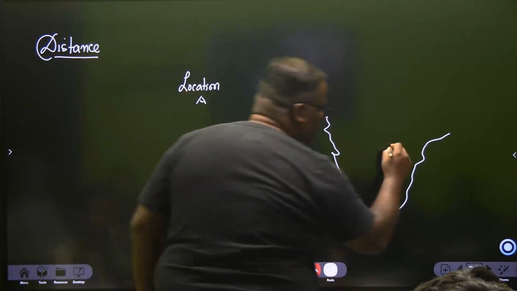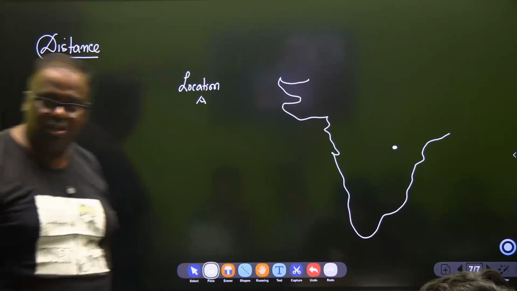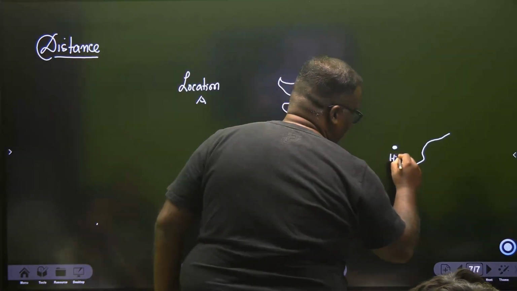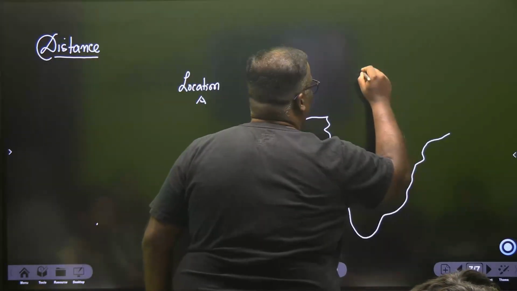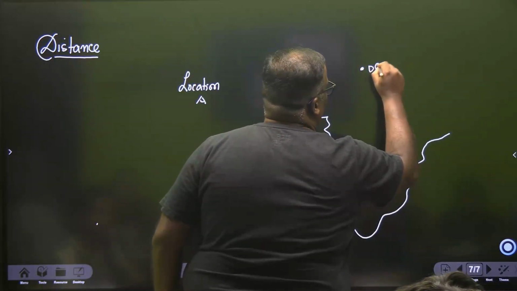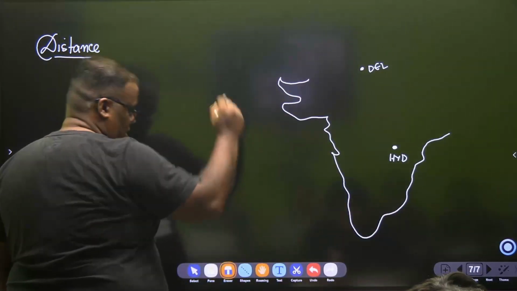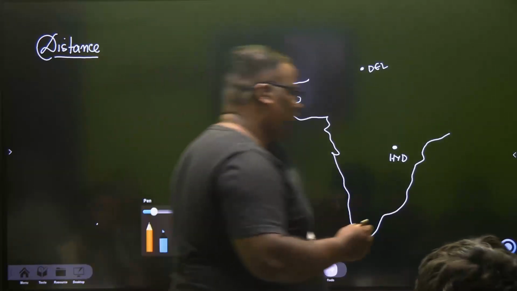So this is where we are. You saw this as a pumpkin now. What is the map of India? We are in Hyderabad. And suppose we need to go to, say, Delhi. We're talking about distance now. So we ask a child, how would you like to go from Hyderabad to Delhi?